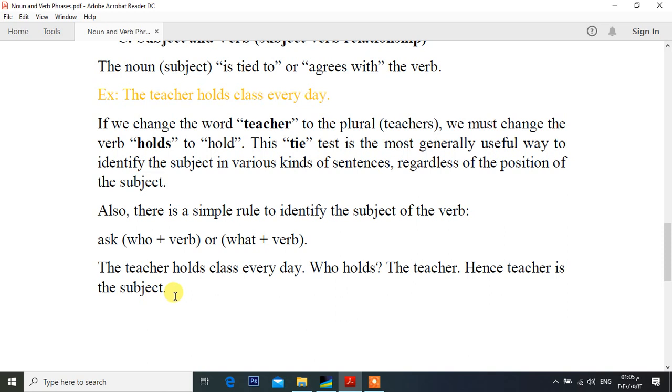These are just simple definitions and examples of noun phrase, verb phrase, and subject-verb agreement. I don't want you to go deeper in this subject because we are going to talk about them in detail later in the next chapters. So for now, I want you just to know the meaning of noun phrase and verb phrase and the agreement between the subject and verb.